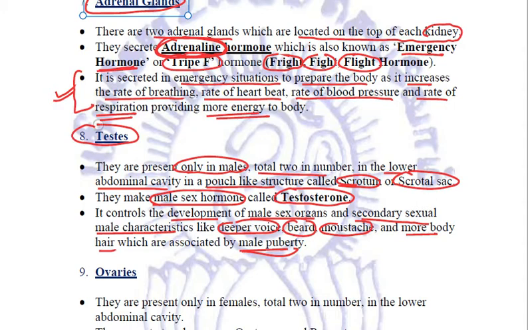These testes are also the primary reproductive organs in males because they produce the reproductive cells, that is the gametes, the male sex cells, which are sperms. They are also produced by testes. Clear? The next endocrine gland is ovaries.